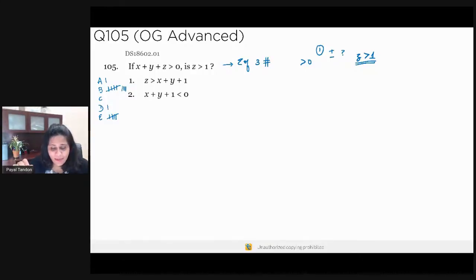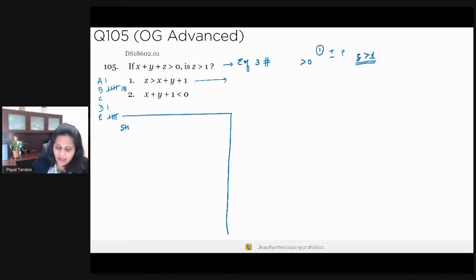All right. Now, let's take a look at statement 1. Statement 1 is saying z is greater than x plus y plus 1. Now, how do I approach statement 1? Let's do statement 1 over here. I'm going to split our screen like this. Okay. z is greater than x plus y plus 1. Now, how I proceed with this statement really depends on the information that I've been given. If you notice carefully, I've been given the sum of x, y, and z as greater than 0. Now, on this side, I have x plus y. On this side, I have z. Now, what if I add z on both the sides? What am I getting by adding z on both the sides?